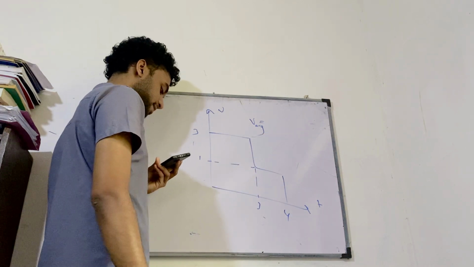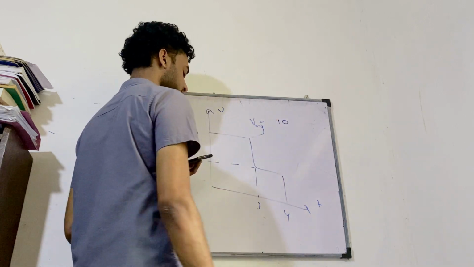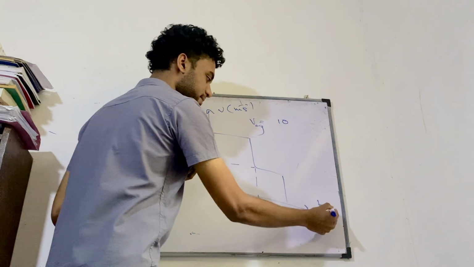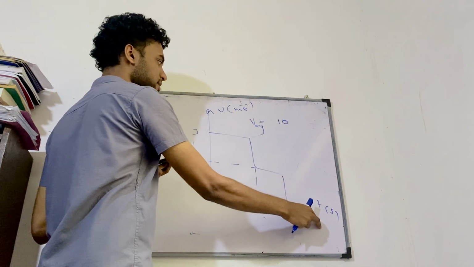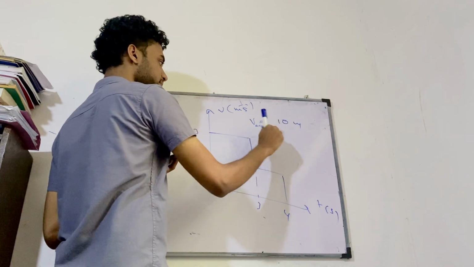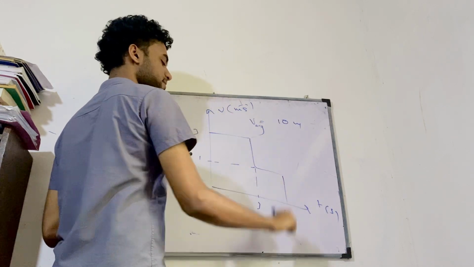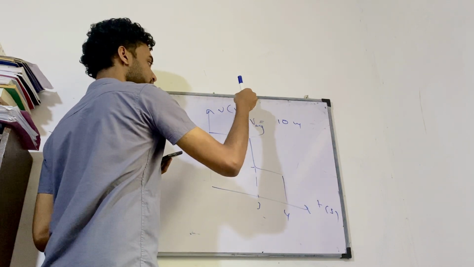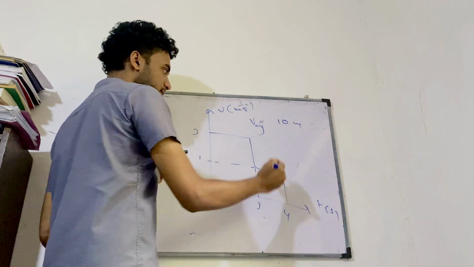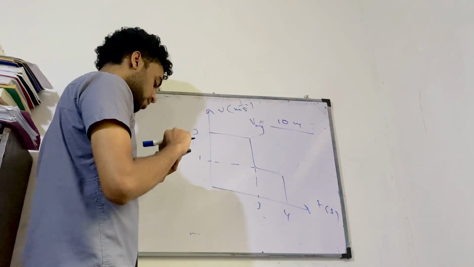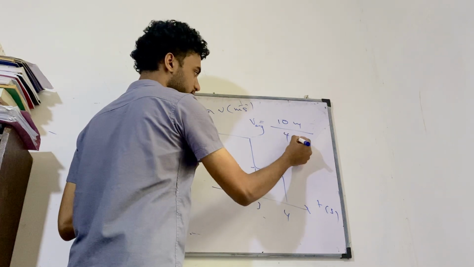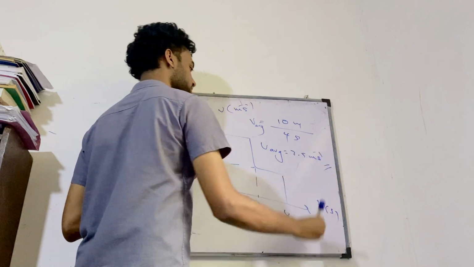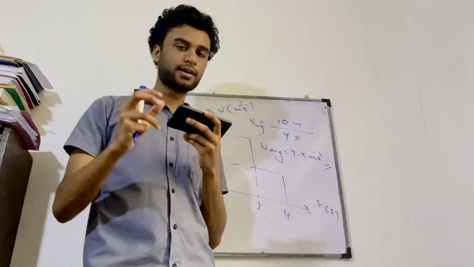So what's the total displacement here? 10, and it's in meters because I'm measuring velocity in meters per second and time in seconds. Always be careful of the units. When you calculate the area, meters per second is multiplied by seconds, the seconds cancel off, and the total displacement is 10 meters. What's the total time taken? 4 seconds. Then I get the average velocity to be 2.5 meters per second. Yeah, so that's the answer.